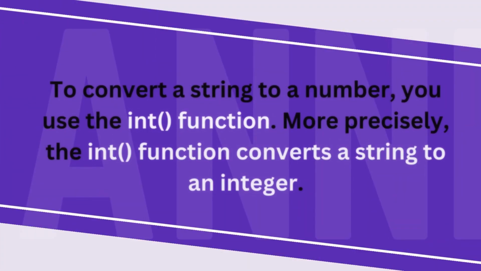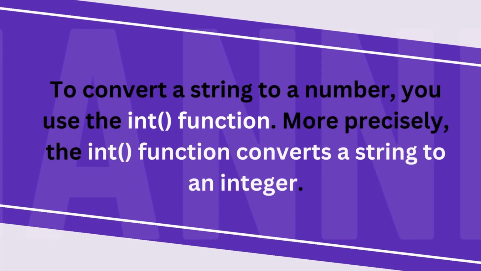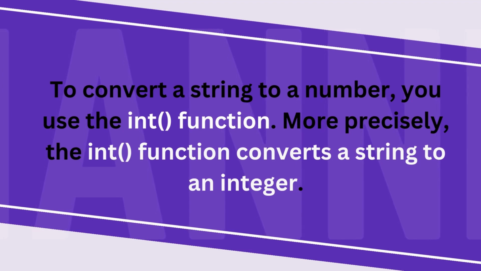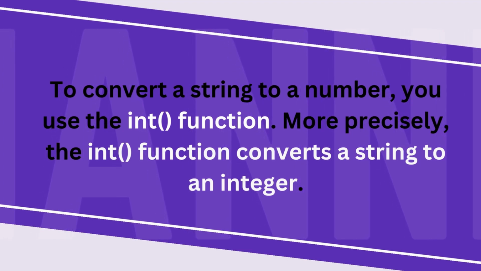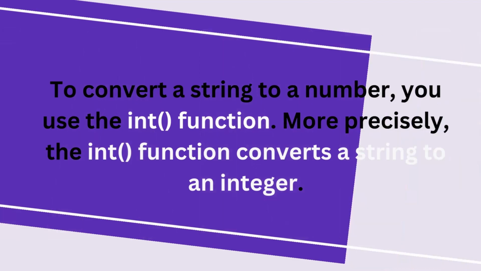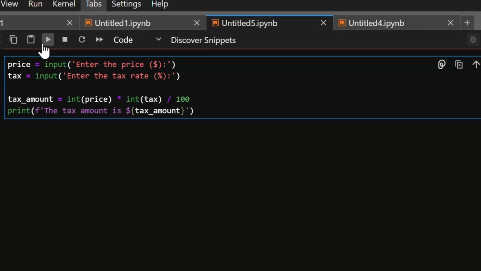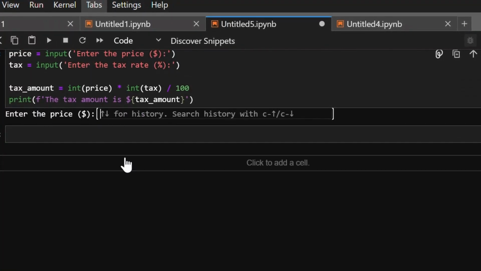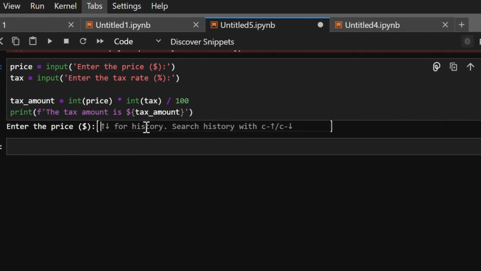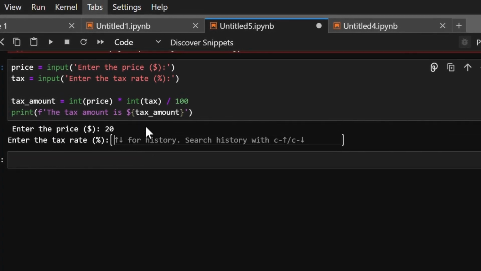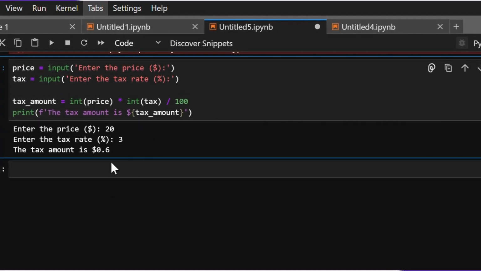To convert a string to a number, you use the int function. More precisely, the int function converts a string to an integer. For example, we use the int function to convert the input string to a number. Here is the code. If you run the program and enter some values, you will see that it works correctly.